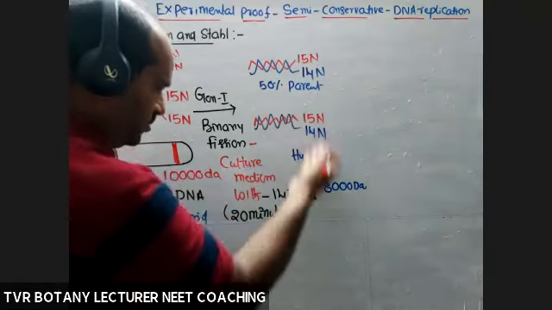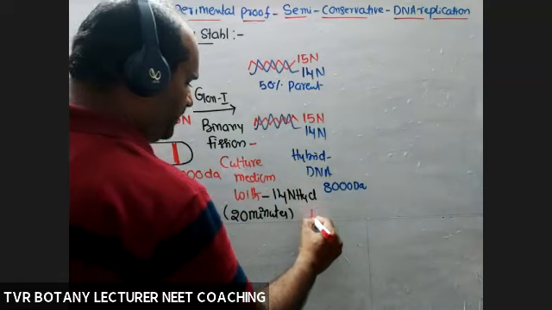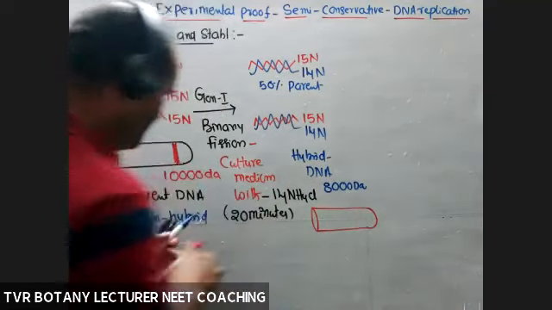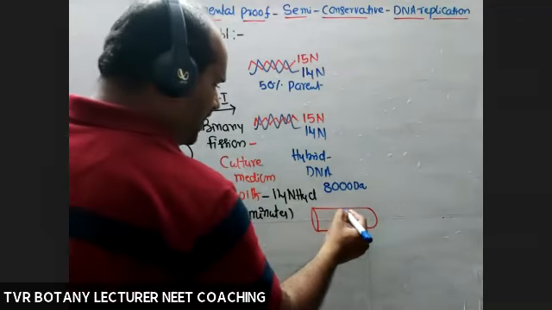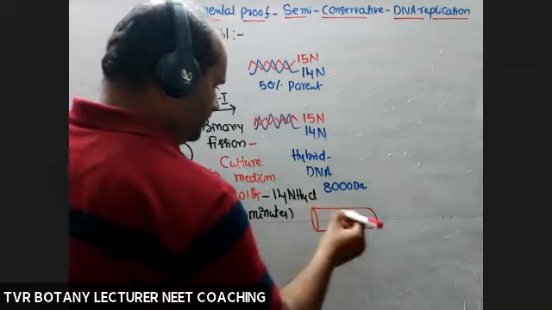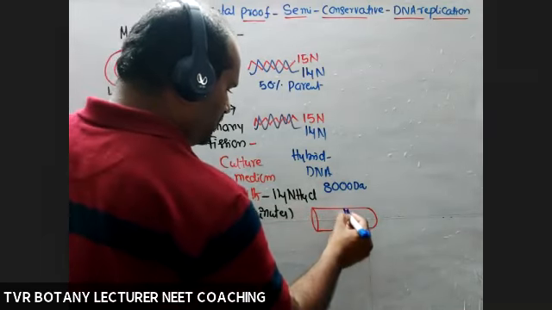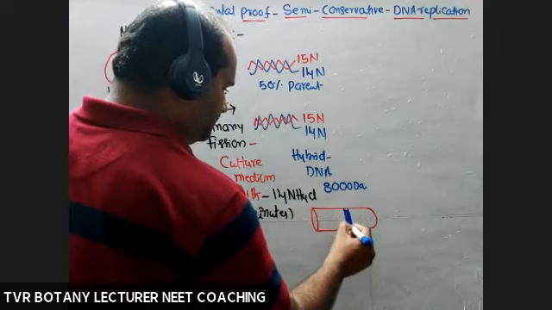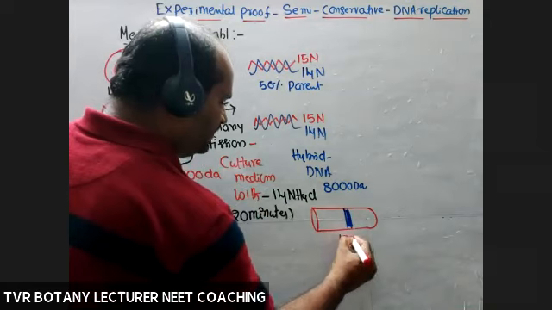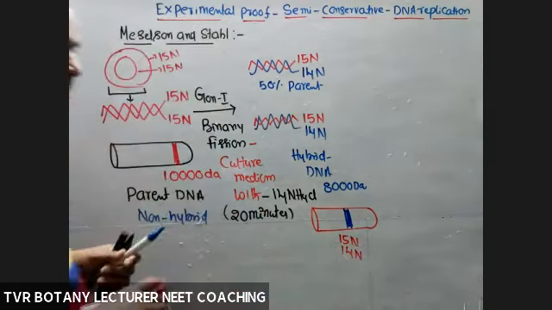So they isolated these DNA molecules and subjected them to centrifugation. After centrifugation, within cesium chloride, what about the deposition of this DNA molecule? Here only one band. Take one band only. One band is visible in the second test tube, with one strand 15, the other strand 14.